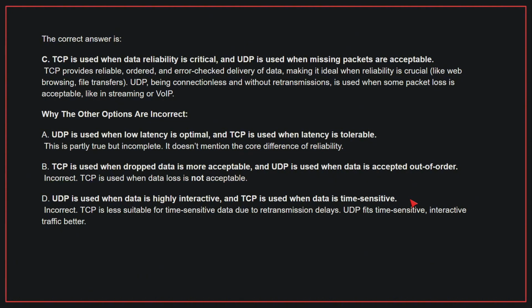This is incorrect. TCP is used when data loss is not acceptable. D. UDP is used when data is highly interactive, and TCP is used when data is time sensitive. This is incorrect. TCP is less suitable for time-sensitive data due to retransmission delays. UDP fits time-sensitive, interactive traffic better. Therefore, the correct answer is C.